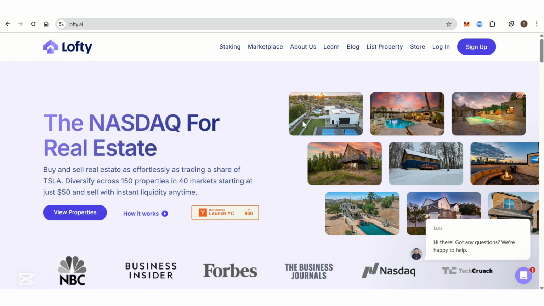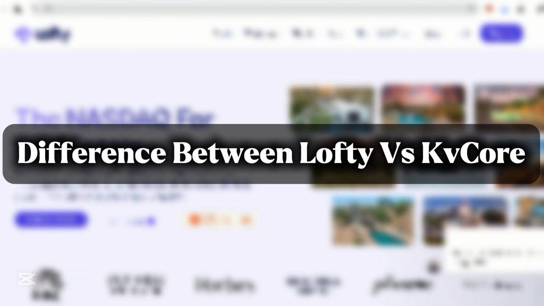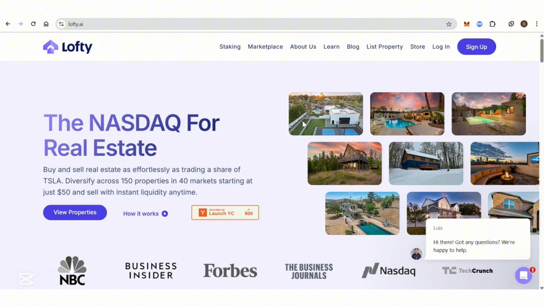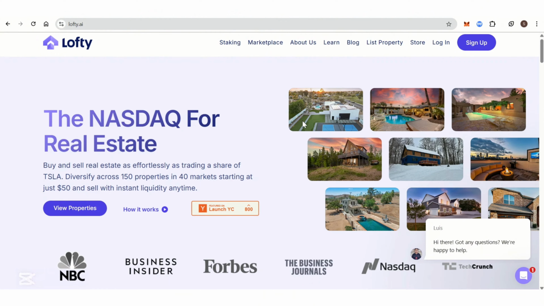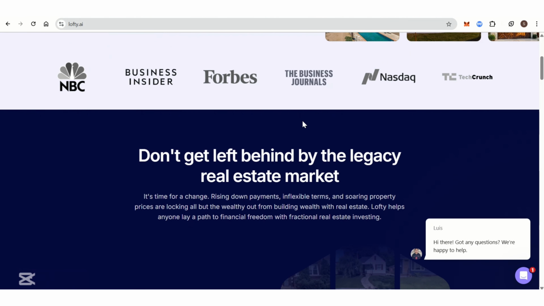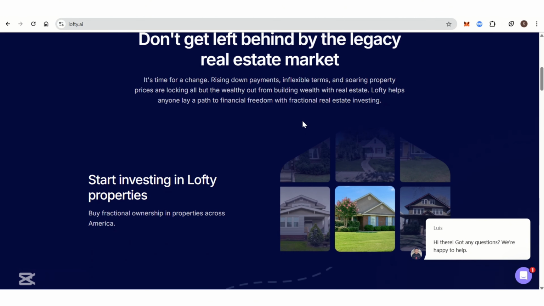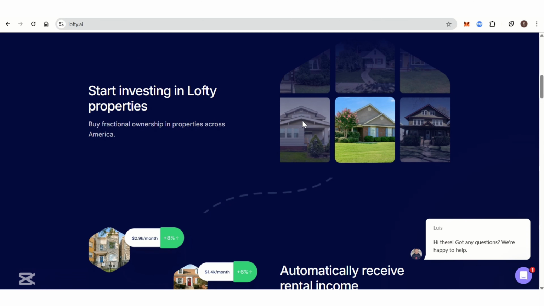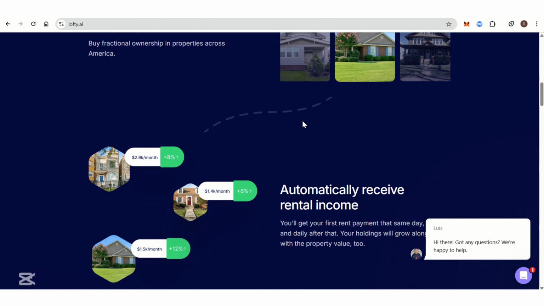In today's video, I am going to show you the difference between Lofty versus KiwiCore. Lofty is an all-in-one real estate CRM and marketing platform founded in 2016. Its target audience is individual agents, small to medium-sized teams, and brokerages. It has AI-driven automation and a modern user interface.